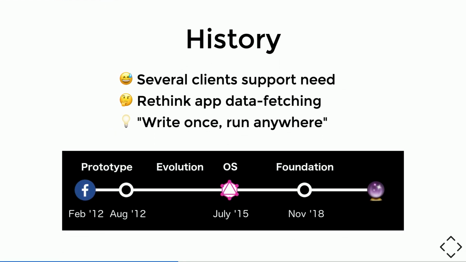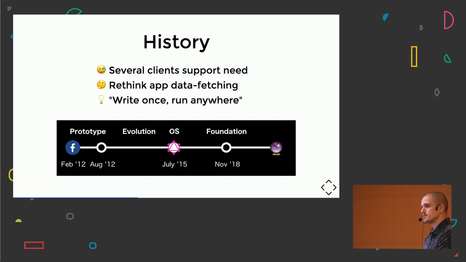Regarding the history of GraphQL, in 2012, Facebook realized that they had to support different clients, more than just their old desktop clients. So they came to the conclusion that they had to rethink how their data was fetched in the application. Ideally, they said, wow, we should write just once and run it anywhere. So in February 2012, they created a prototype, and they were using it in the iOS mobile newsfeed section of Facebook. They used it in production until July 2015, when they decided to open source it.